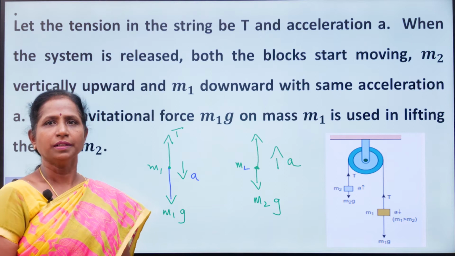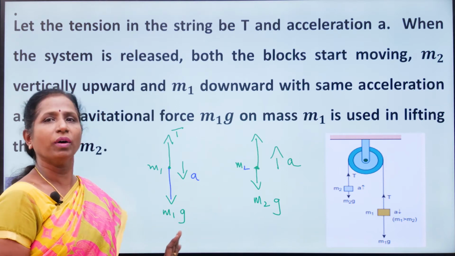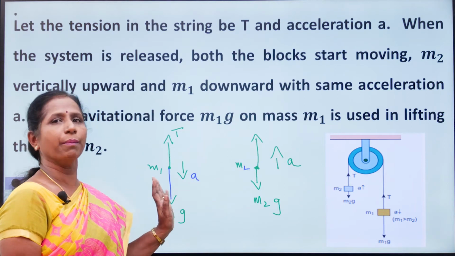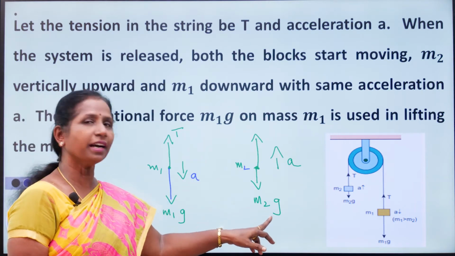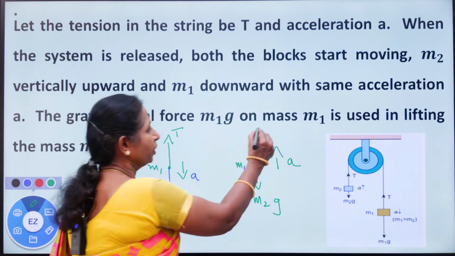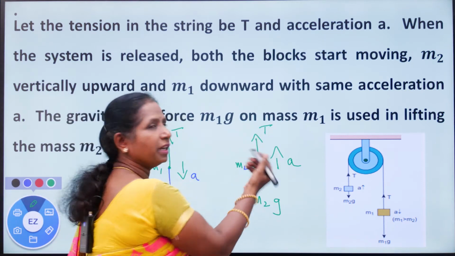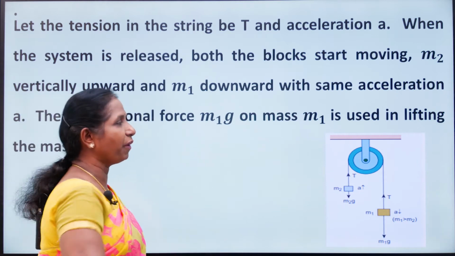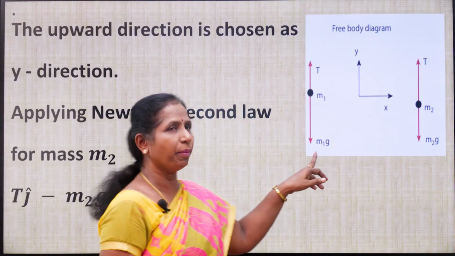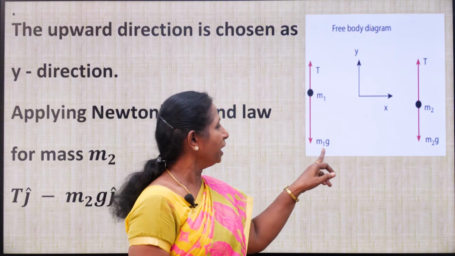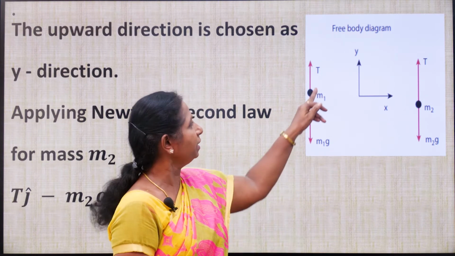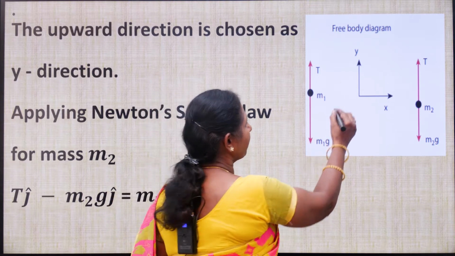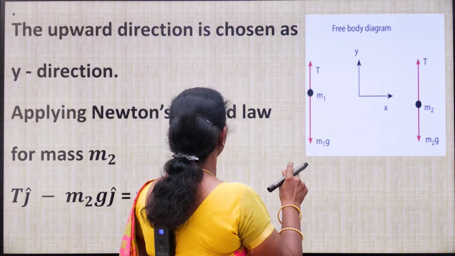Are you all clear? So what are the forces acting? On m1, one is m1g, another is tension, and you should represent the acceleration. On m2, there are m2g and the tension, and acceleration is upward. That's all about the free body diagrams for masses m1 and m2. For mass m1, m1g acts in the downward direction, tension acts in the upward direction, and acceleration acts in the downward direction. Yes?